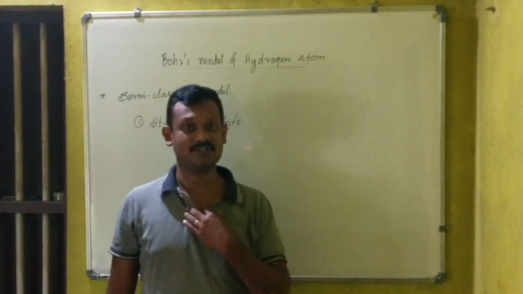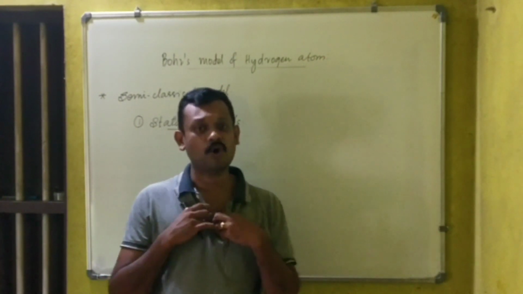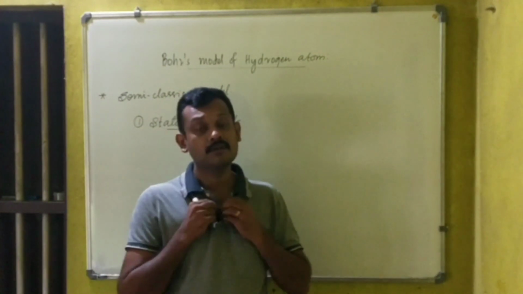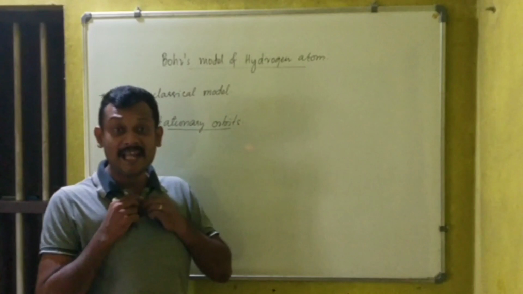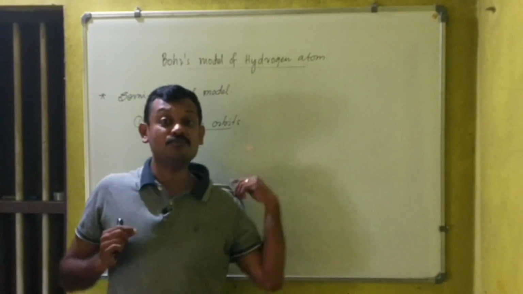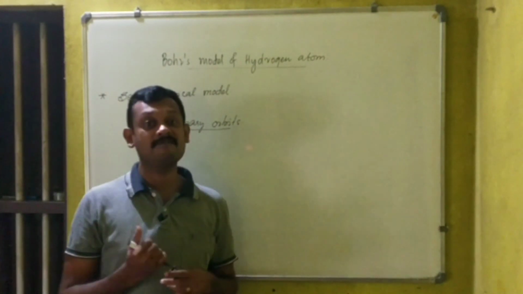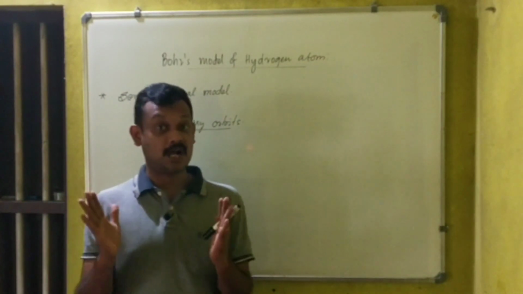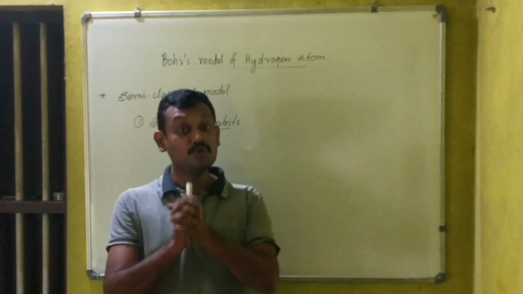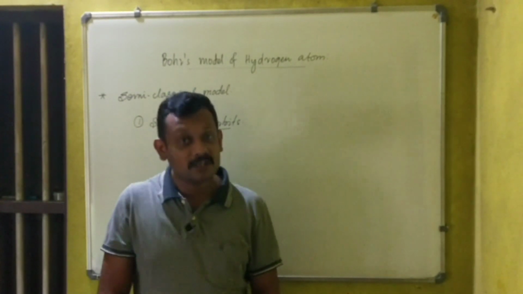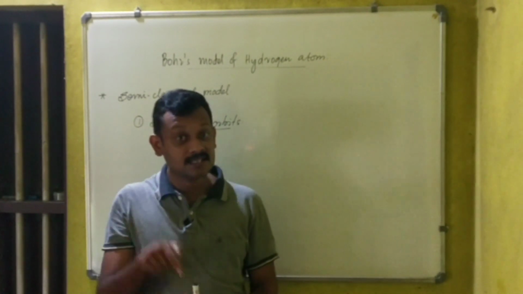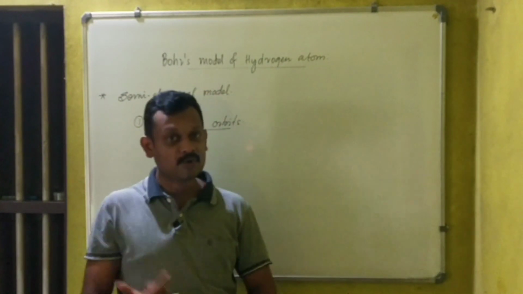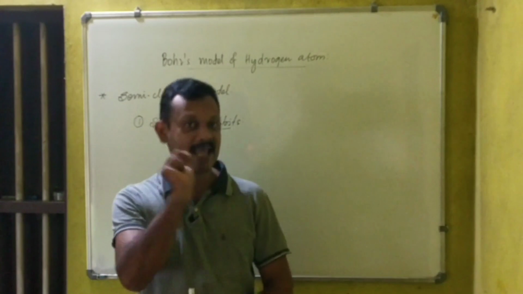What do you mean by stationary orbit? Electrons are confined to move around the nucleus in fixed circular paths called stationary orbits, or circular paths of fixed energy.